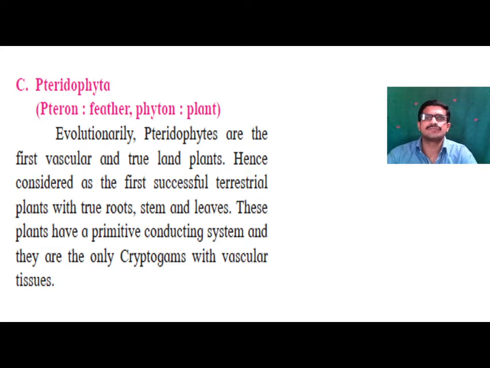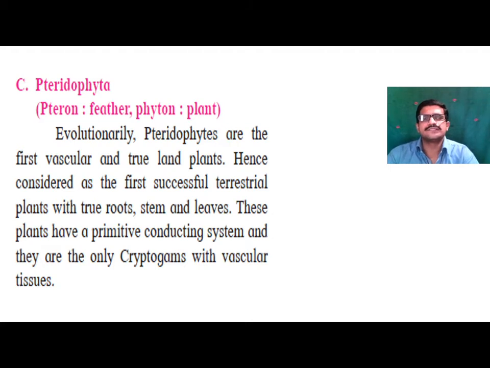These bryophytes grow in water as well as on the land. That's why these are known as amphibious plants, or amphibious in nature. From bryophytes there is development of pteridophytes. So these pteridophytes are feather-like plants.